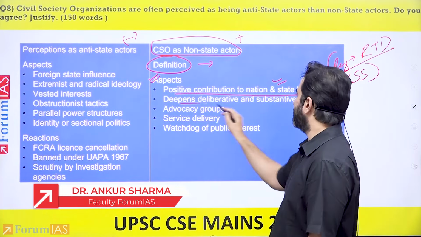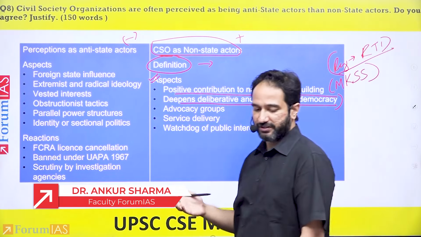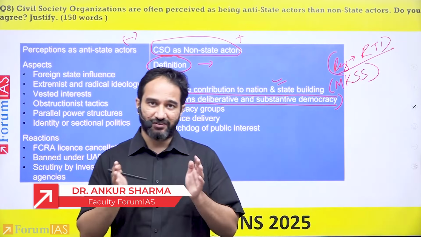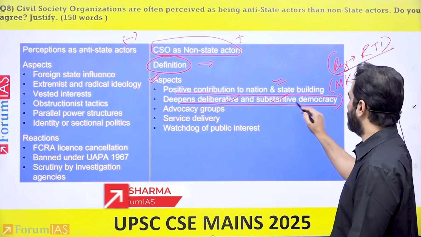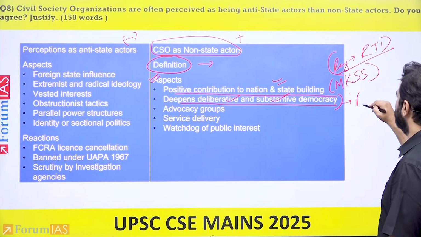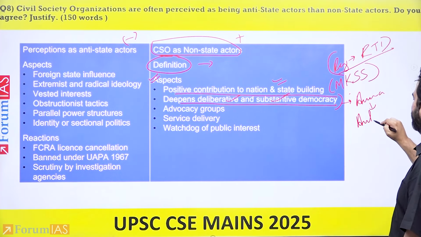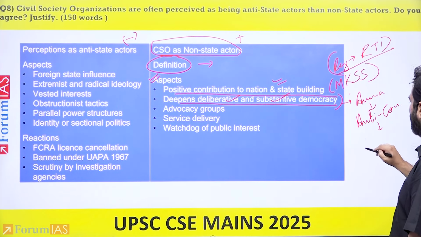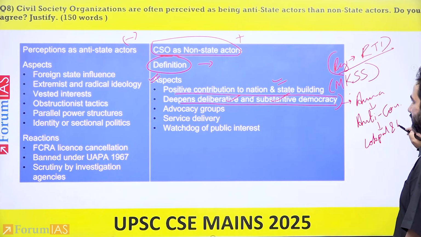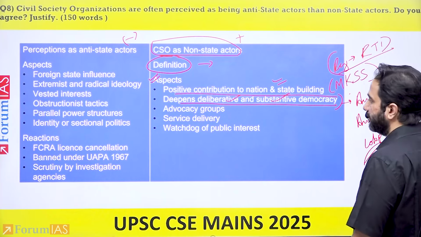Apart from this, they deepened deliberative and substantive democracy within India. So you have several civil society organizations that have led to improving of deliberative and substantive democracy. So here you can give the example of the Anna Andolan, or you can call it the anti-corruption movement, under which we had the Lokpal and the Lok Ayukt Act. Right? You can also give the example of the Nirbhaya movement in this particular regard.